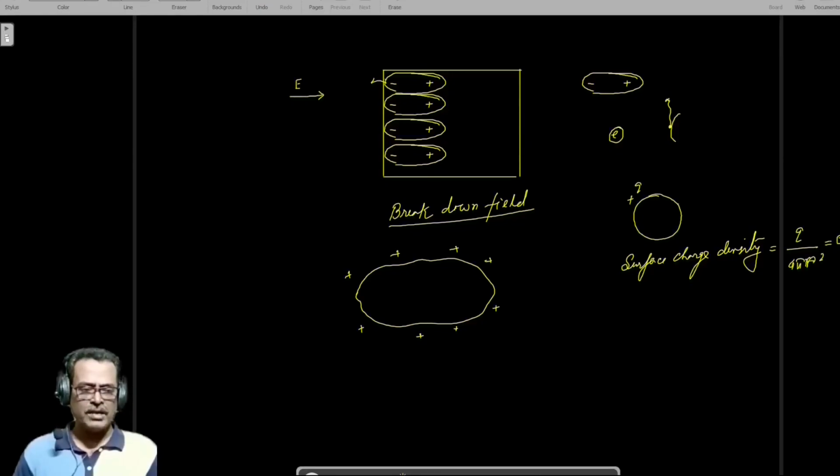Now the electric field E at the surface is equal to sigma by epsilon 0, and potential V is equal to q by 4 pi epsilon 0 into r.